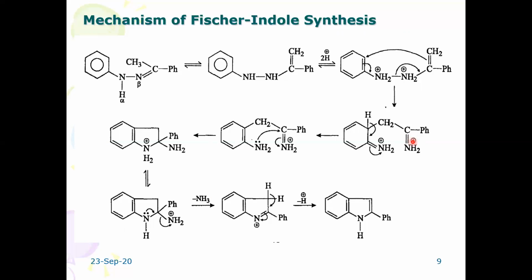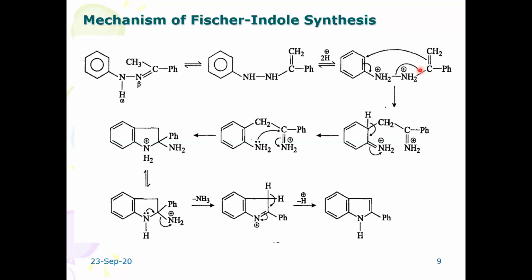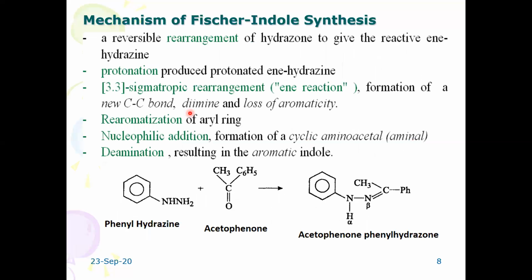In the previous slide, protonation produced the protonated ene hydrazine, protonated by H plus. The third step is sigmatropic rearrangement, formation of a new carbon-carbon bond, diimine, and loss of aromaticity.